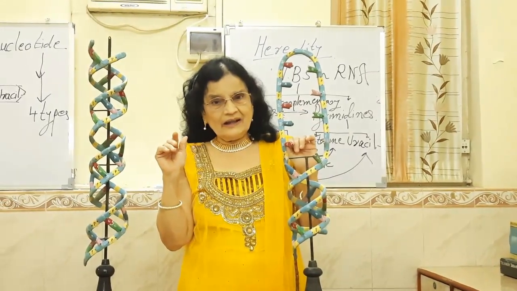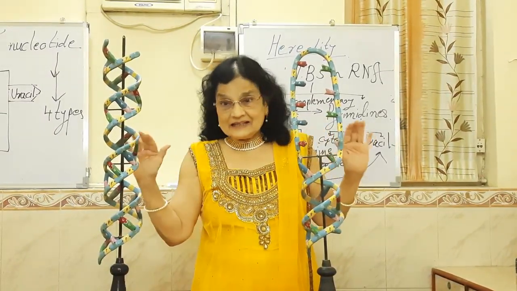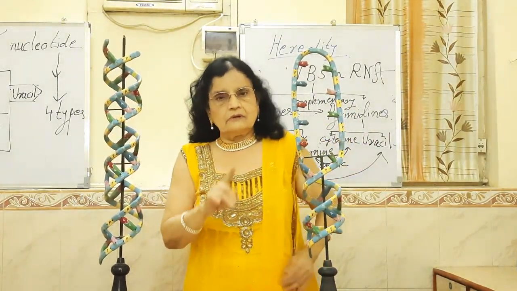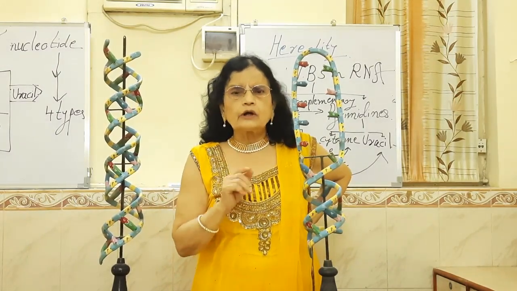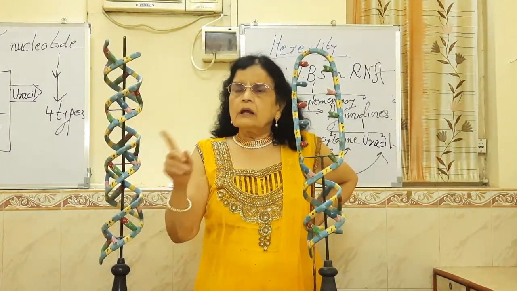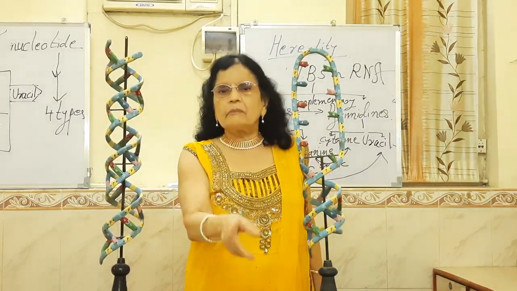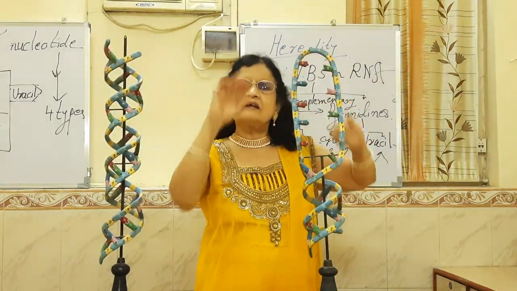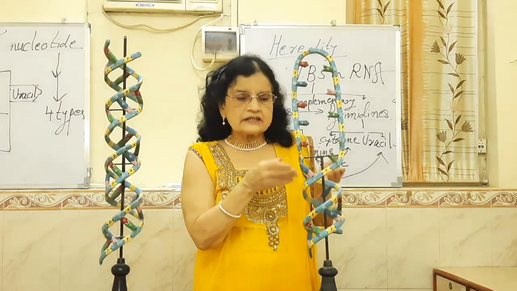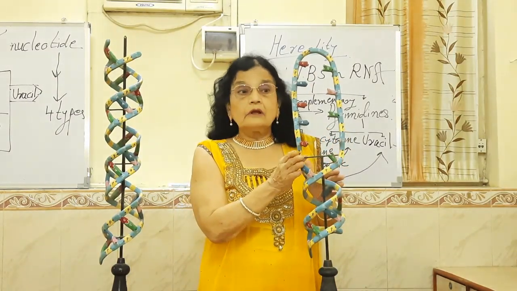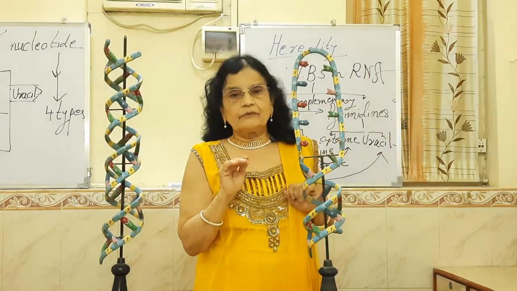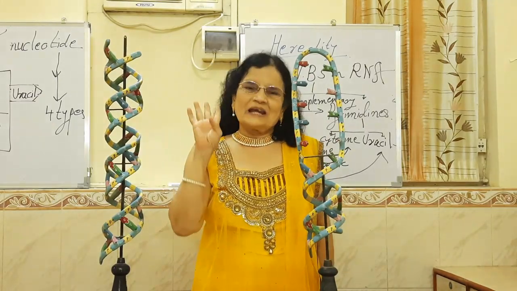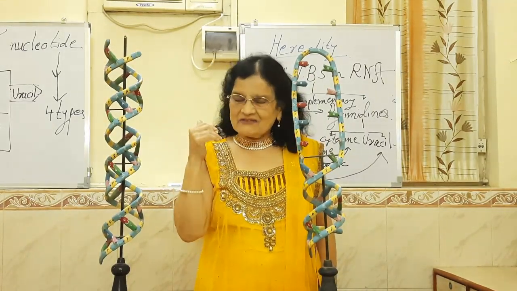So we have covered many things about RNA as well as DNA. But one thing remains. And what is that one thing? Here the DNA shows only double helix type of structure, while RNA is folded in various manners. And that is why this RNA will have several types, out of which, fortunately enough, we have to study only 3 types. What are those 3 types that we will be seeing now?